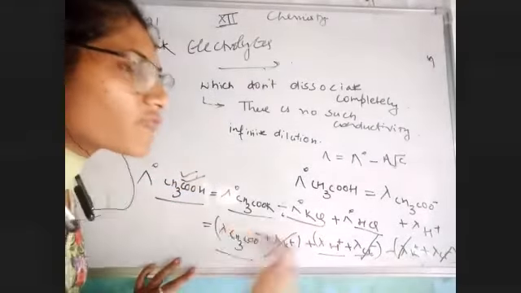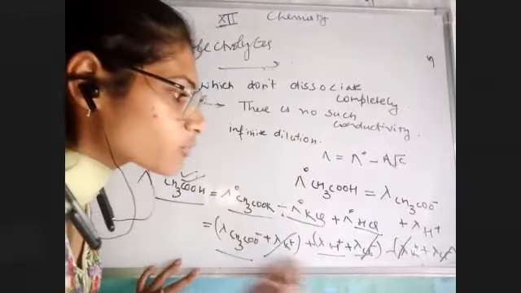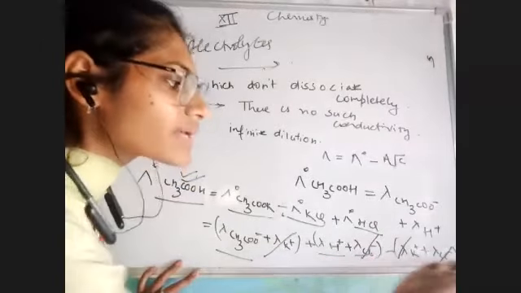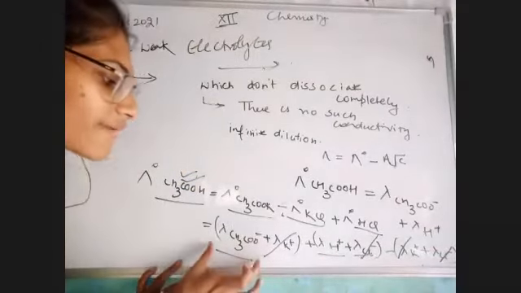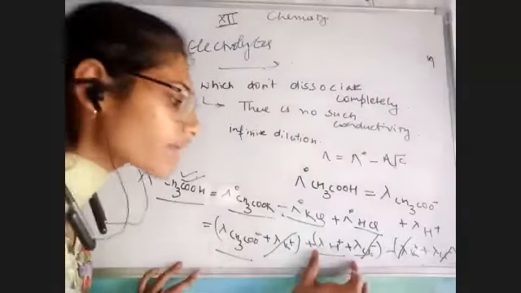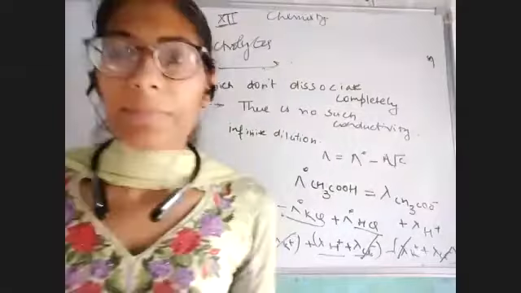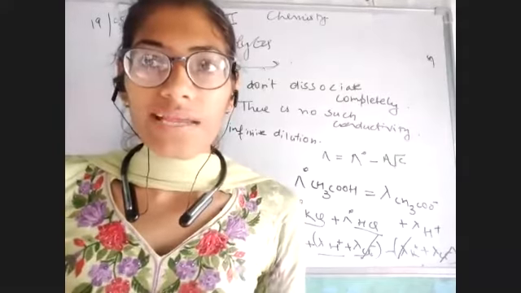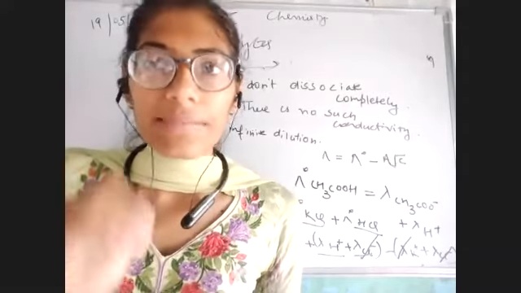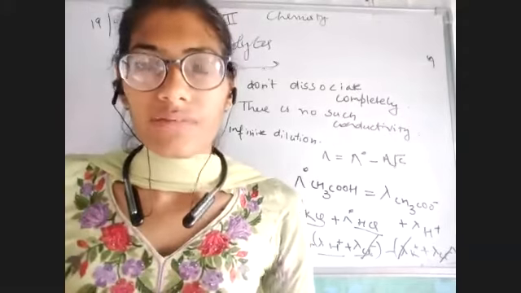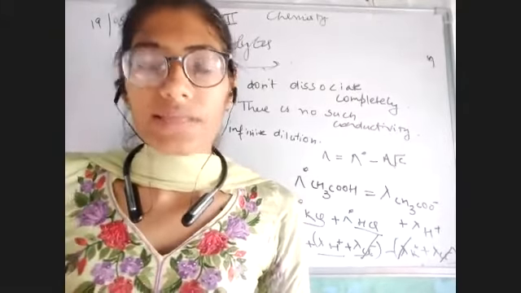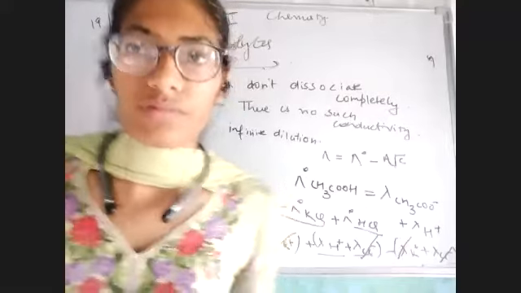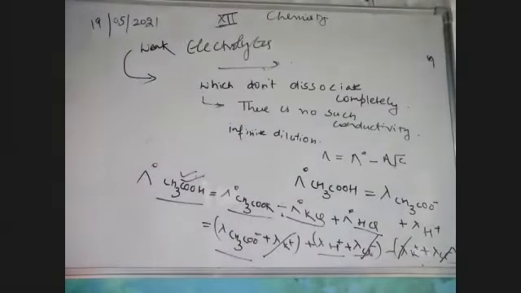So whenever I would further elaborate it, lambda K positive is getting cancelled out by lambda K positive, lambda Cl negative is cancelled out by lambda Cl negative, and we would be left with only CH3COO negative, H positive. That is acetic acid. Am I clear now? I hope I'm clear in this topic now. In weak electrolytes, हमने strong electrolyte की limiting conductivity की help से अपनी conductivity calculate की. अब एक simple सा example देखेंगे. Okay बच्चे, we will see a very simple example and then we would see how it is further observed. Okay, let's go with the last example.